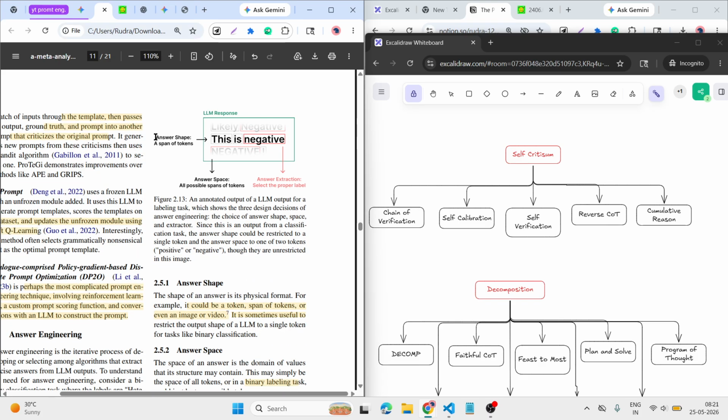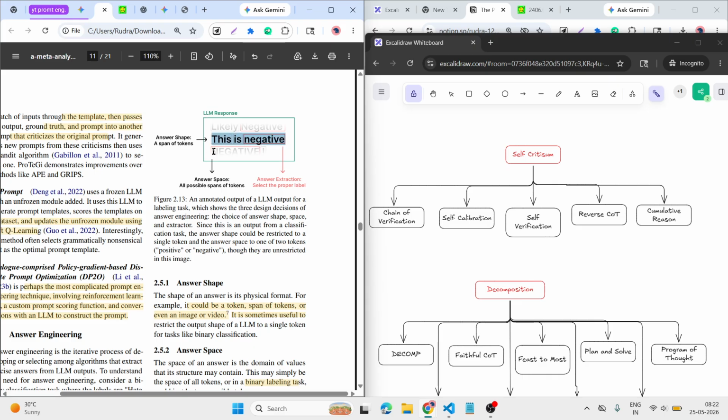After that, answer shape. We cannot read all of the output, so we let the LLM automatically figure out which section the result mostly comes from.